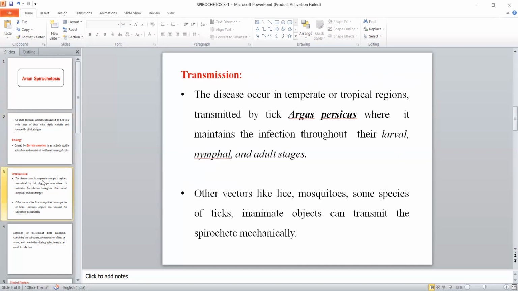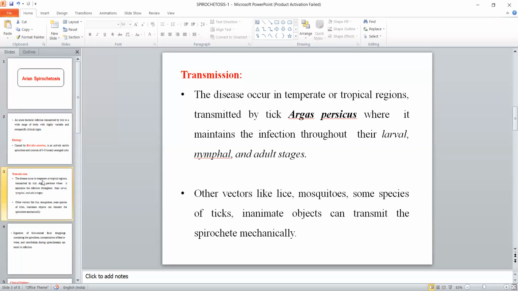The transmission of this disease is very important from the exam point of view because this disease is transmitted by the tick known as Argas persicus, also known as the fowl tick, which is a soft tick. Basically this disease is transmitted by Argas persicus and it maintains the infection throughout its stages, that is in the larval, nymphal and adult stages.